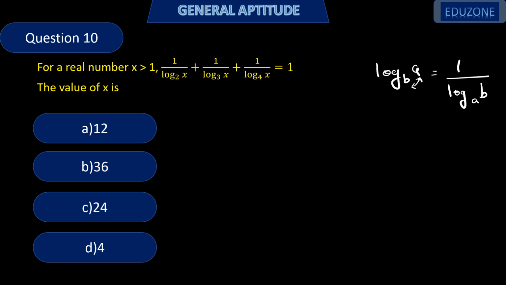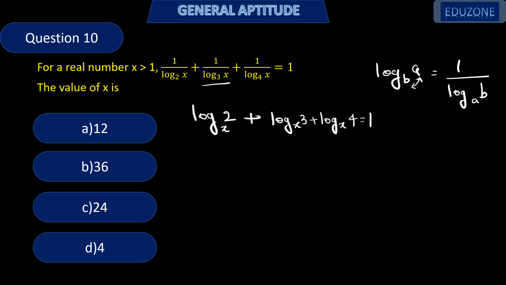So what happens here? Taking the reciprocal, the first term becomes log 2 to base x, the next term becomes log 3 to base x, and the third term becomes log 4 to base x, which is equal to 1.